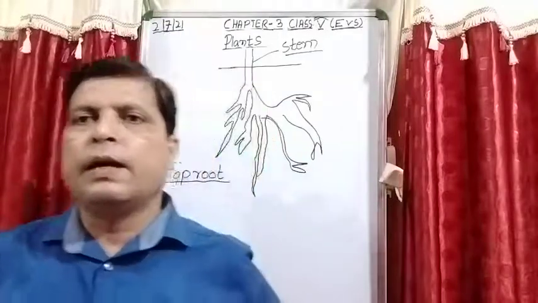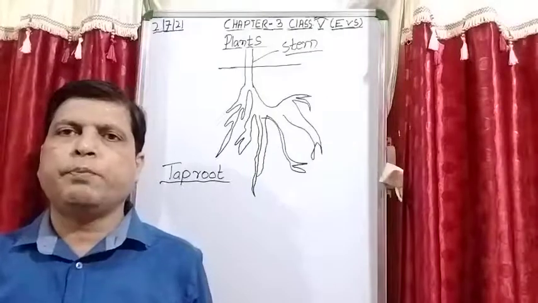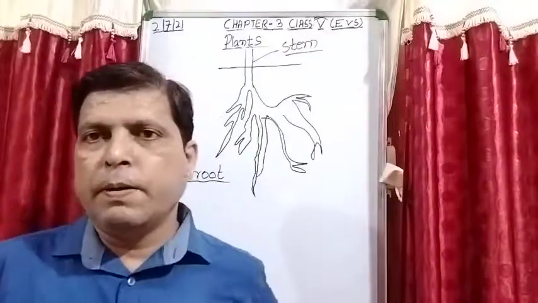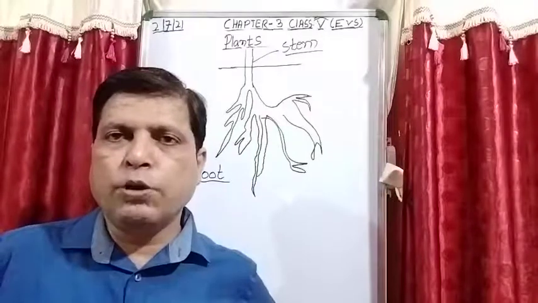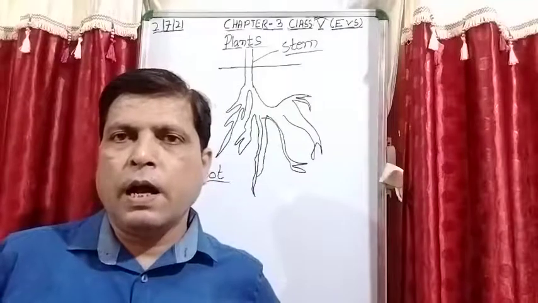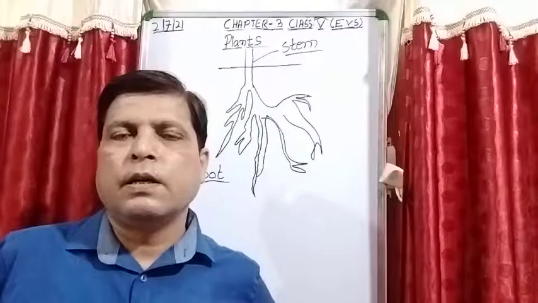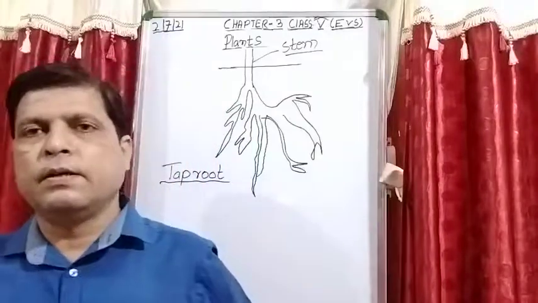Is it clear? From this tap root many branches of root arise.